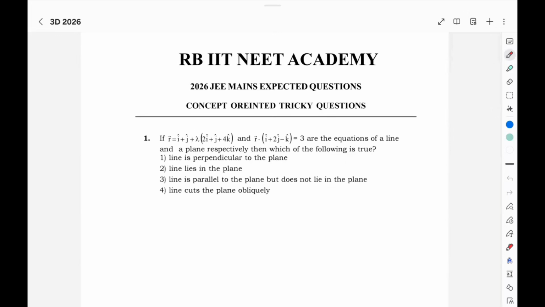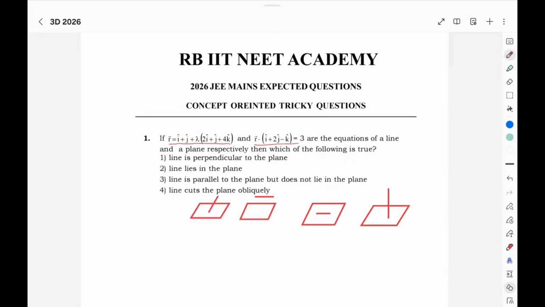Here in this question, what is given is a line equation and a plane equation. There are four options. One is the line is perpendicular to the plane. Another is the line lies in the plane. Another is the line is parallel to the plane and does not lie in it. Another is the line cuts the plane.